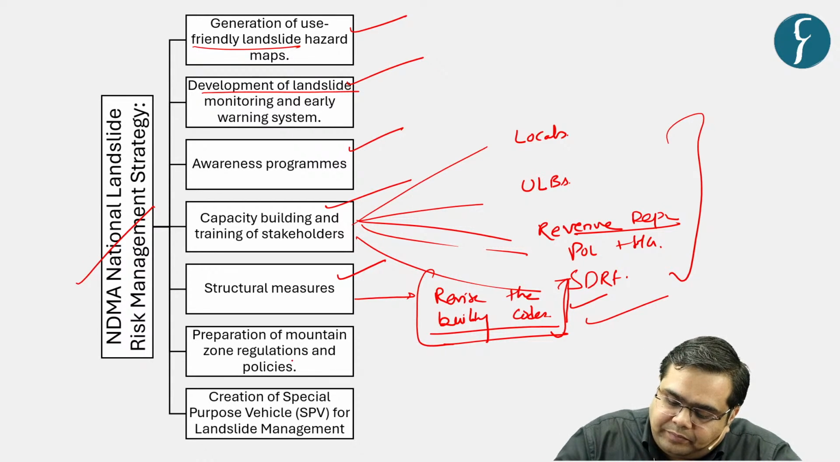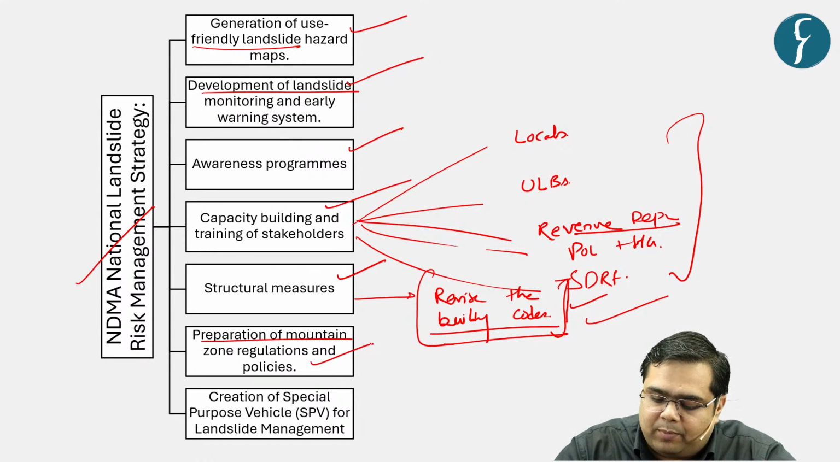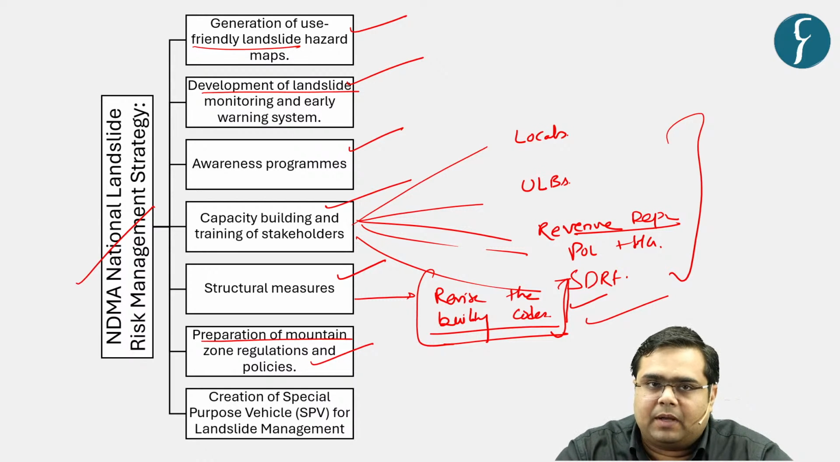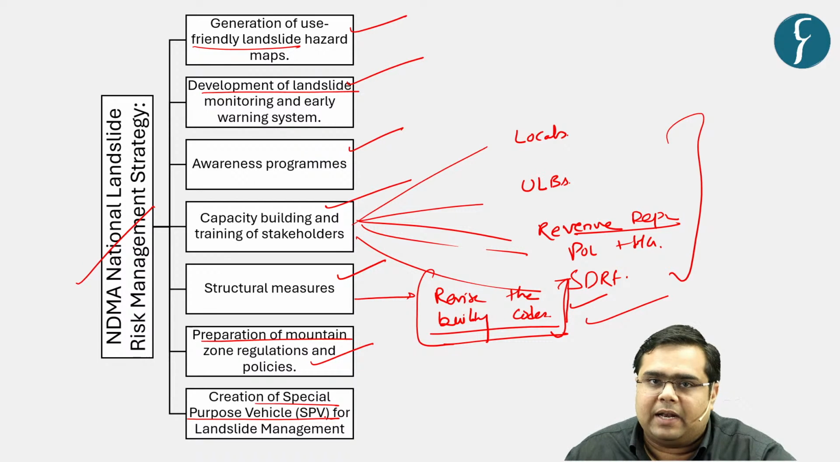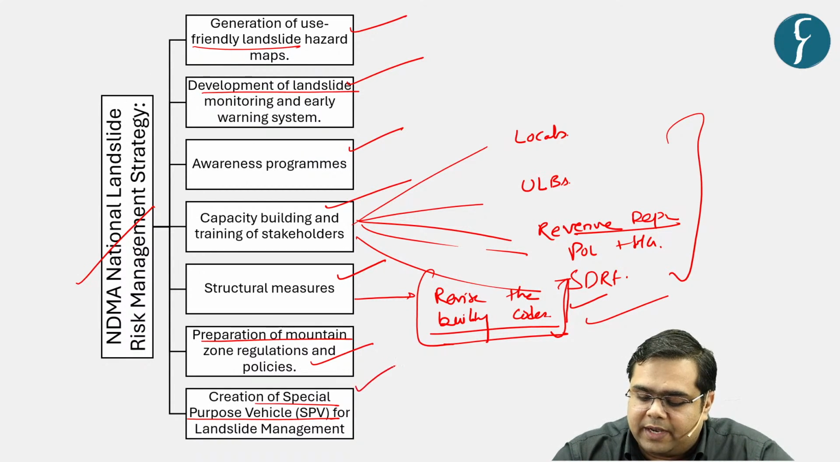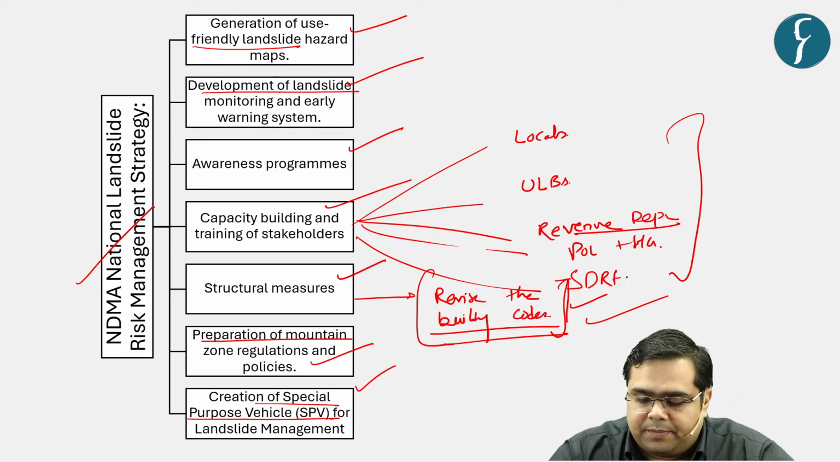Then there is a need to prepare mountain zone regulation and policies. And lastly, the recommendation that was specific from this particular panel was the creation of a special purpose vehicle for landslide management. As of now, there has been no initiative in this context. We hope to see some kind of initiative with respect to the creation of a special purpose vehicle for landslide management in the near future, right?